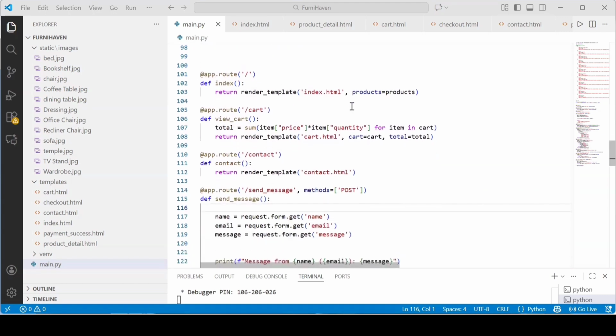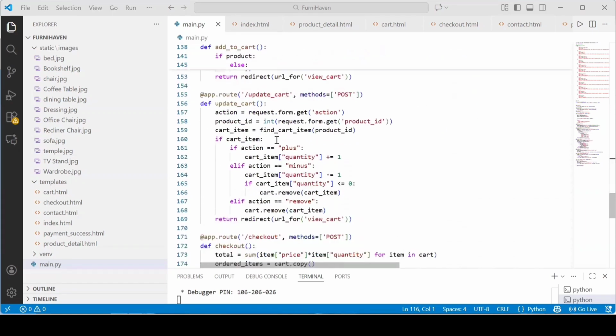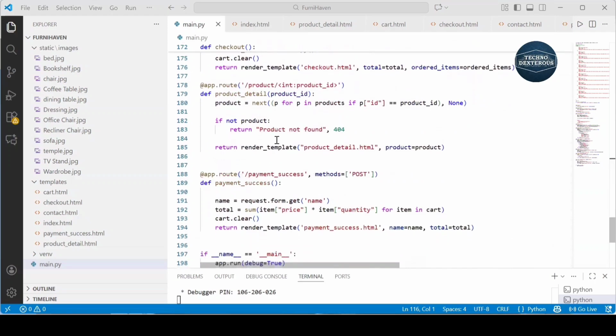Then I created all routes here, like the cart route, contact route, and all other routes that are connected from the back end to the front end in main.py.